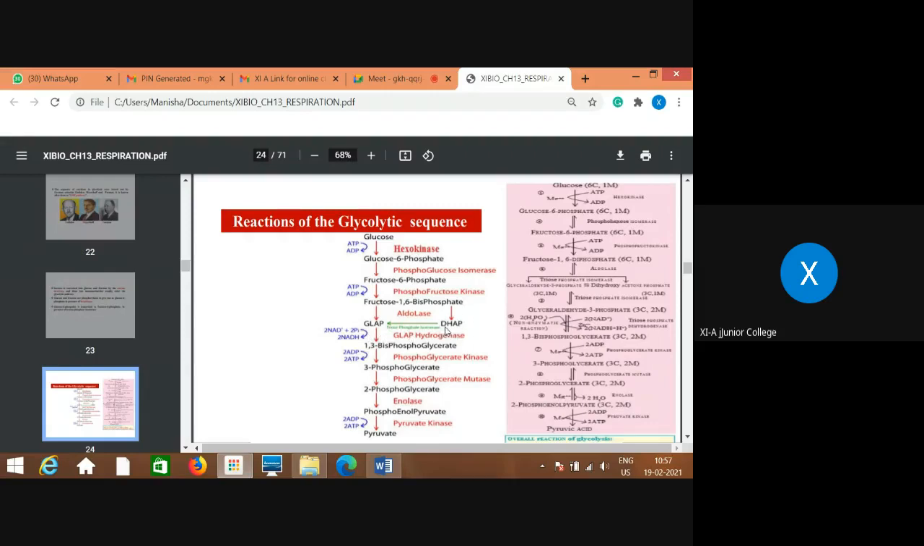But this ketone again immediately gets converted into an aldehyde group. That means 3-phosphoglyceraldehyde, where 3 is the position, so that's why I'm using the word 3. You can just remember glyceraldehyde 3-phosphate, which is a 3 carbon compound. So at this stage, 2 molecules of 3 carbon compounds are produced from a single 6 carbon compound, that is glucose.